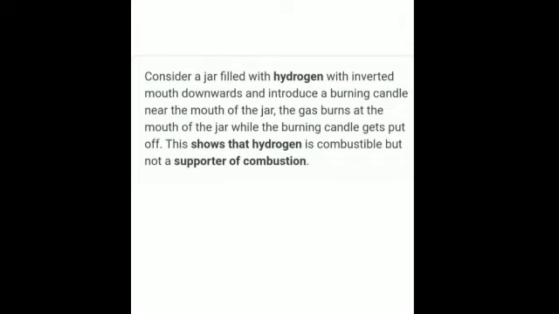Activity 3: we need a gas jar, lighted candle, dilute sulfuric acid, thistle funnel, zinc granules, a flat bottom flask, a delivery tube, trough and water. Now we have prepared hydrogen in the lab. You have seen that we added sulfuric acid in the activity I showed just now also. The hydrogen gas is produced by the same method and it is collected in the gas jar.